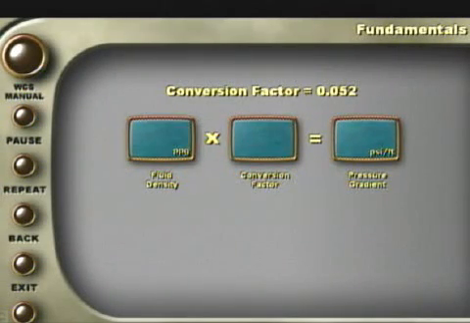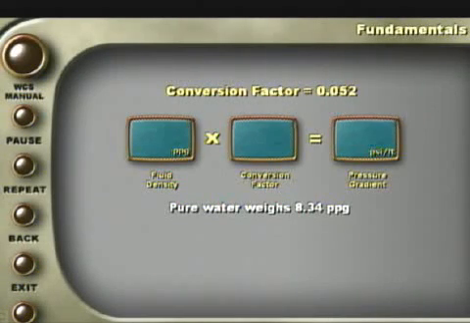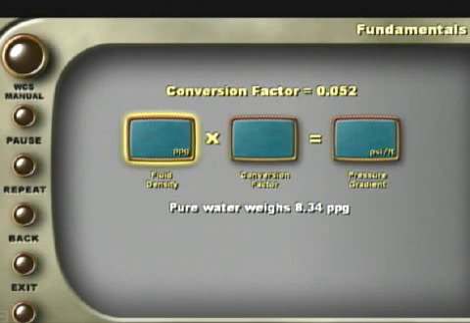Let's calculate the pressure gradient for water. Pure water weighs 8.34 pounds per gallon. Out in the field, you'll be using a calculator to get the correct answer. To demonstrate your ability to perform calculations in this course, use your own calculator. First, we'll start by typing the numbers into the boxes. The fluid density box is highlighted. Type 8.34 into the box using the keyboard and hit the Enter key.